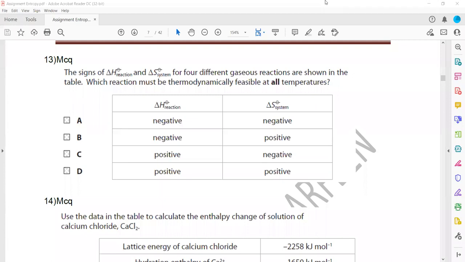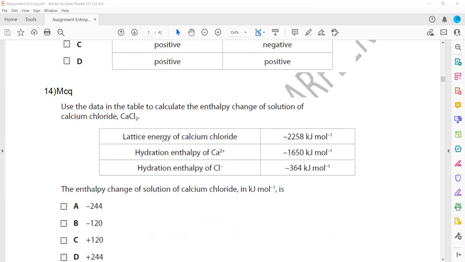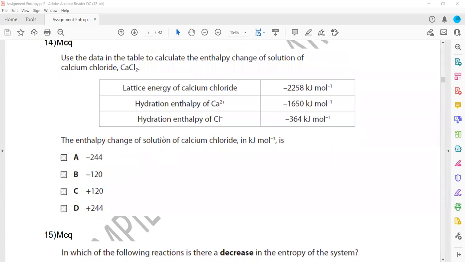In the same way, helium mixed with neon: helium and neon are inert gases, so at any temperature they won't react. It is not possible that they react with each other, so it is thermodynamically not feasible. So the term thermodynamically feasible means whether the reaction can occur or not. If it can occur, we say thermodynamically feasible. If it cannot, we say it is not feasible. Is it clear?